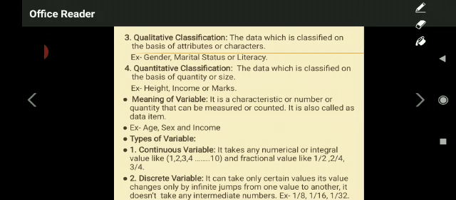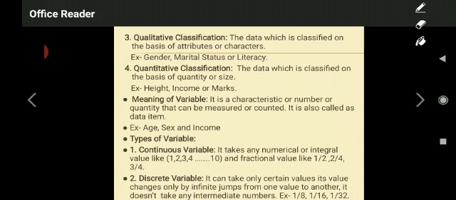Variable is nothing but it is a characteristic or number or quantity that can be measured. Variable in the sense observation. Okay. Observation that can be measured, okay, or counted. It is also called as a data item. Example: age, sex, and income.